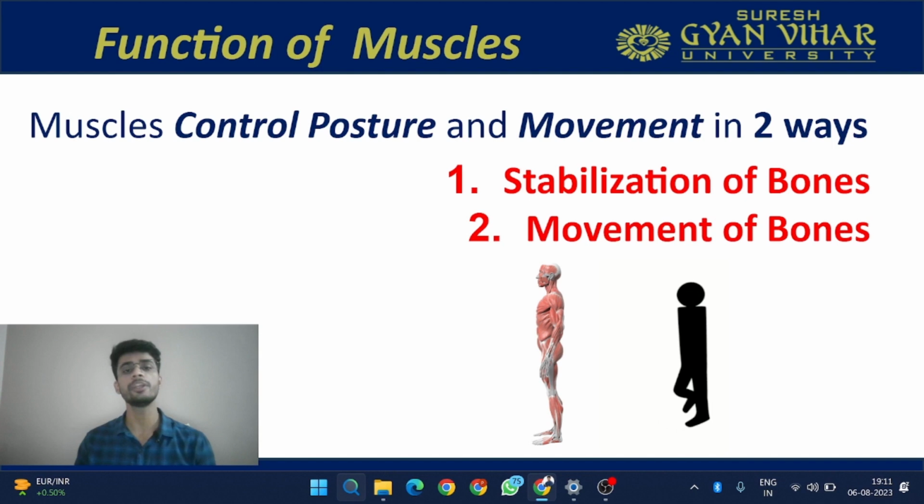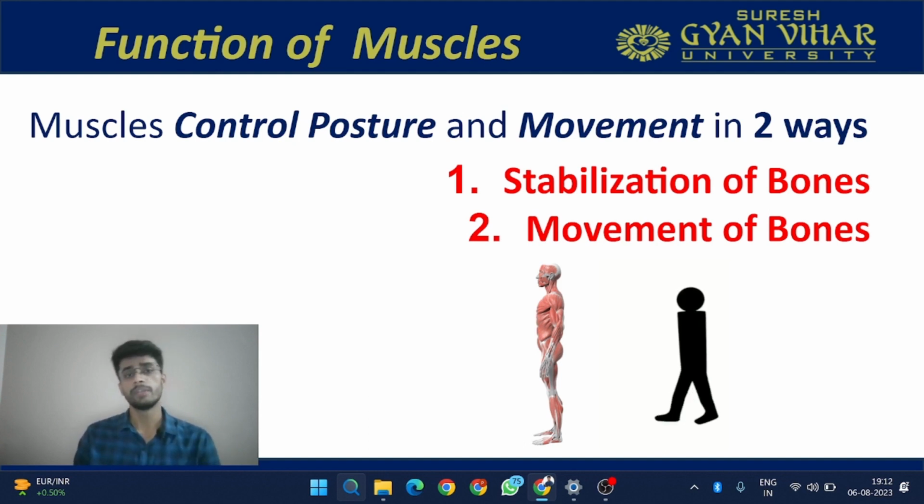This is happening because my muscles are contracting, like my agonist and antagonist muscles. These are the group of muscles which have a specific action in regards to the movement. They are contracting and providing the stability. What are agonist and antagonist muscles? We will be understanding them in the next lecture.